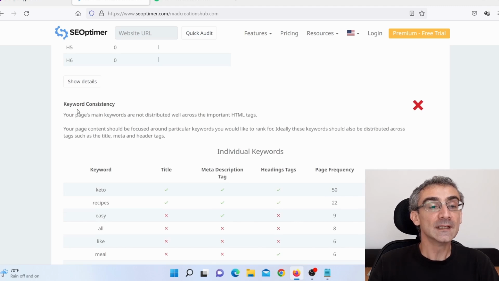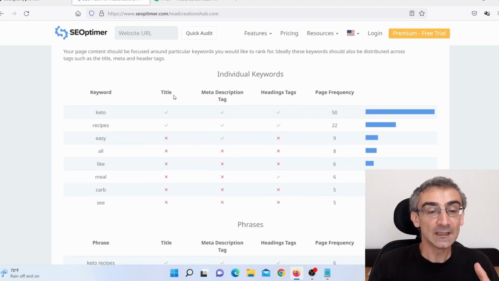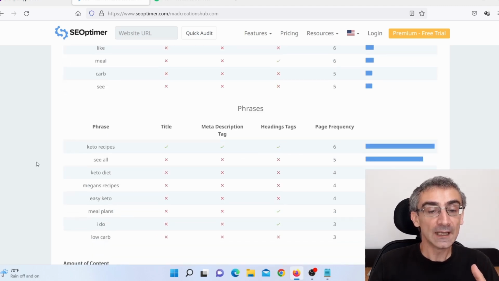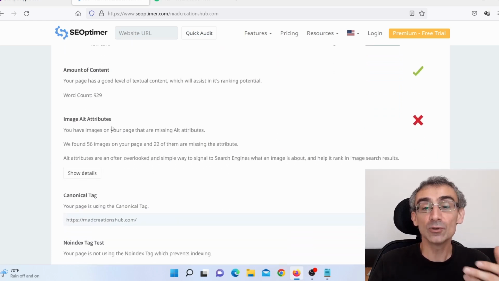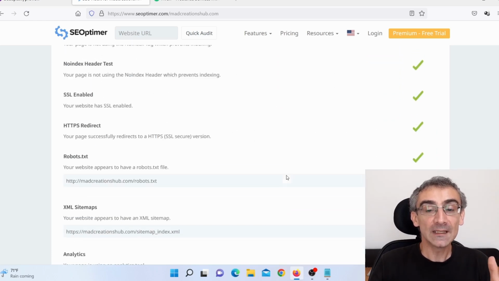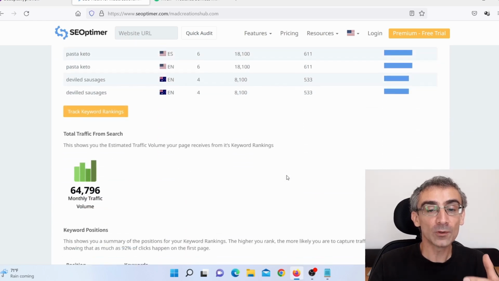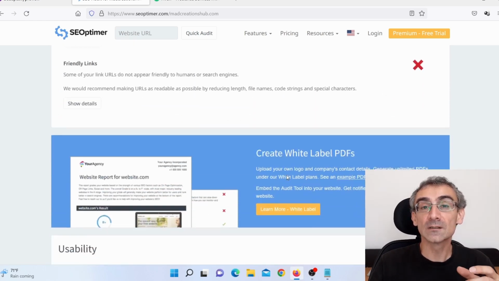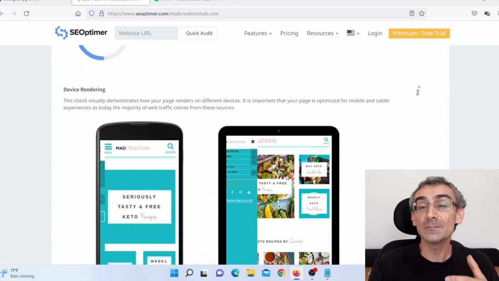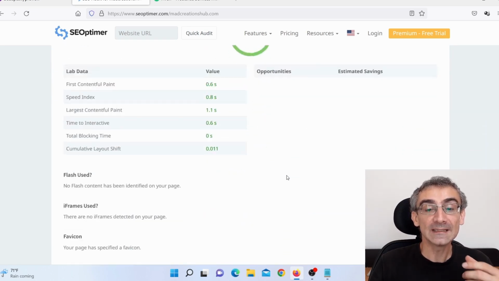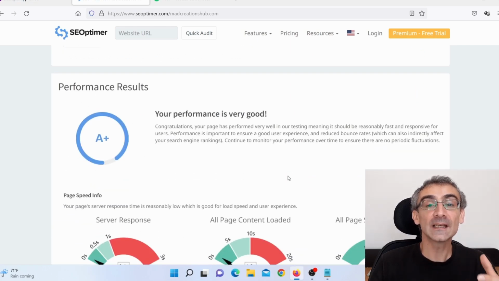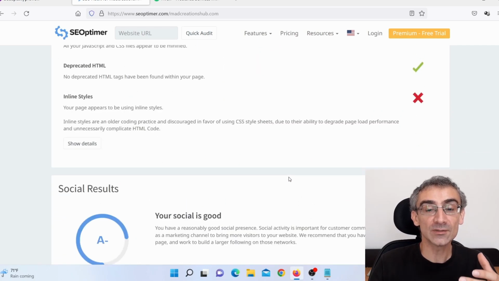But here you can see keyword consistency. That is bad. They actually don't have keyword consistency. As you can see here, this is not that good. And here you can see phrases, same thing. Image alt attribution, also they don't have that. And here you can see the entire report, the full report, all the things that are good but can be fixed, and all the things that they need to fix. Okay, and this is actually a really detailed report, as you can see here.